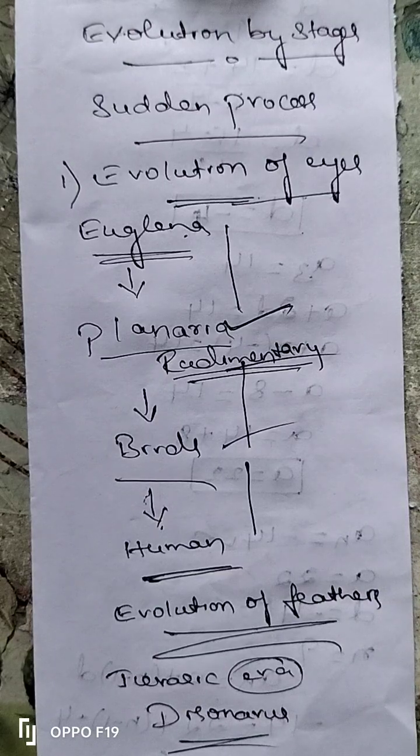So then, what is the use of the feathers? It cannot use those feathers for flying. It can use those feathers only for insulation purpose. That means to get protection from the cold. When it is too cold, the dinosaurs use that feather to get protection from the cold. That we call insulation. So that is what the feathers are used for.